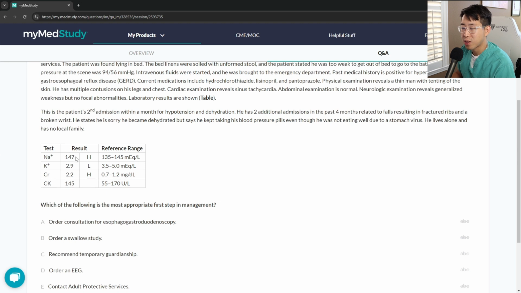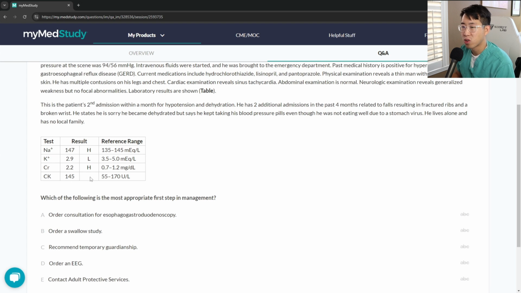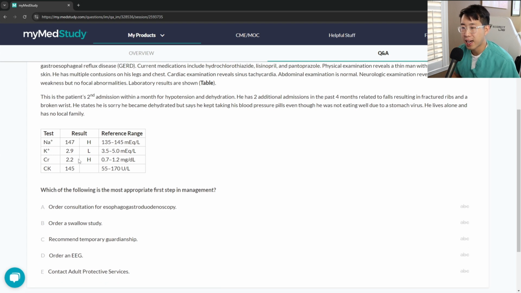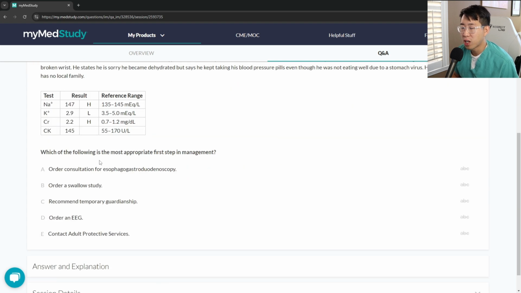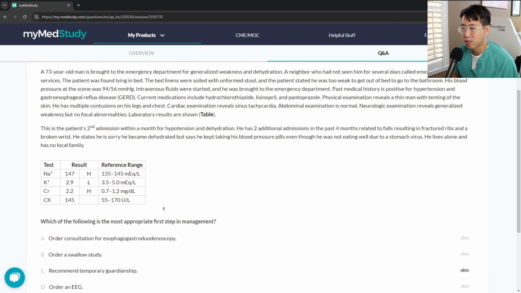So he's mildly hypernatremic. He's hypokalemic. He's got an AKI, and his creatine kinase is within normal limits. This could just be from severe dehydration. Which of the following is the most appropriate first step in management? Order an EGD, order a swallow study, recommend temporary guardianship, order an EEG, or contact adult protective services.